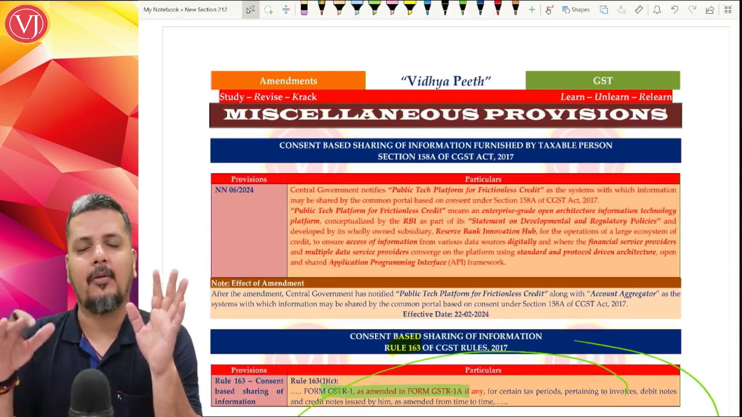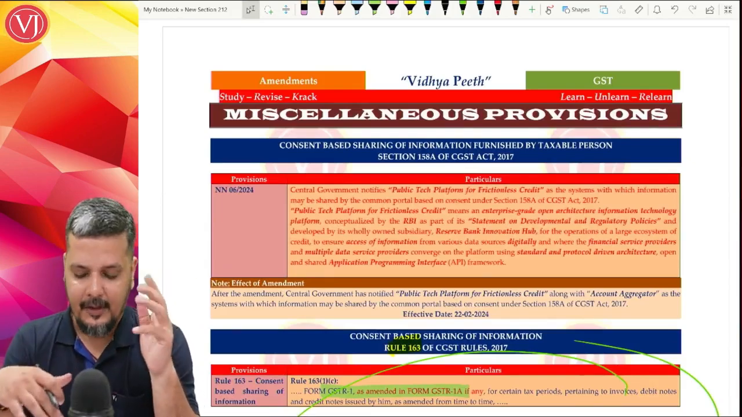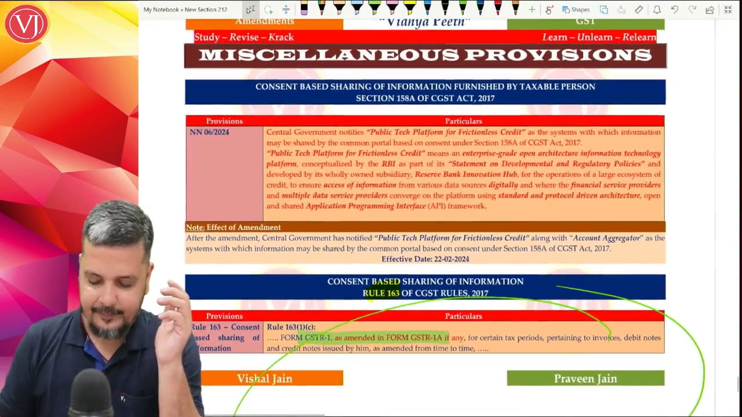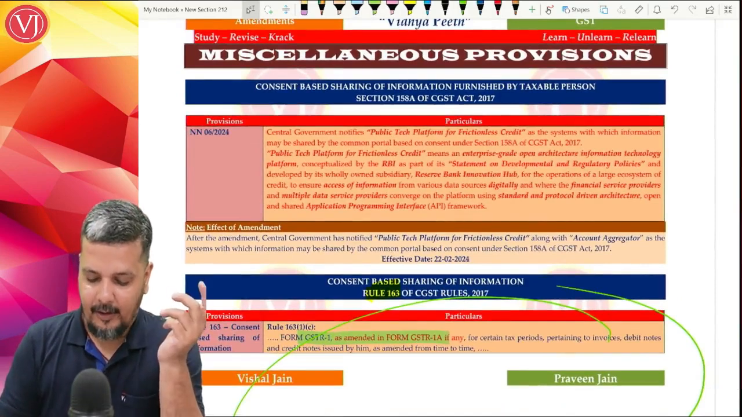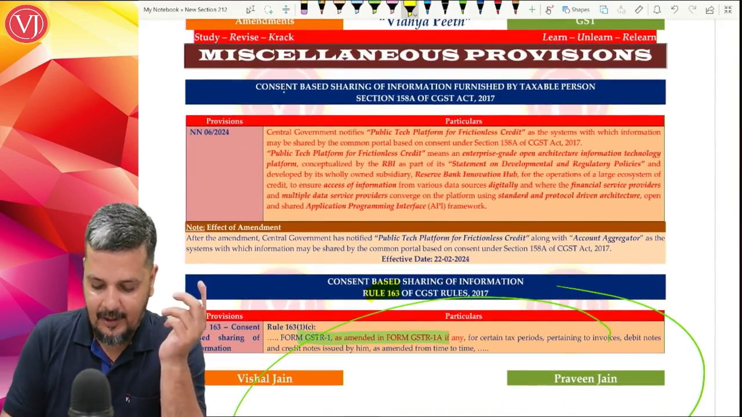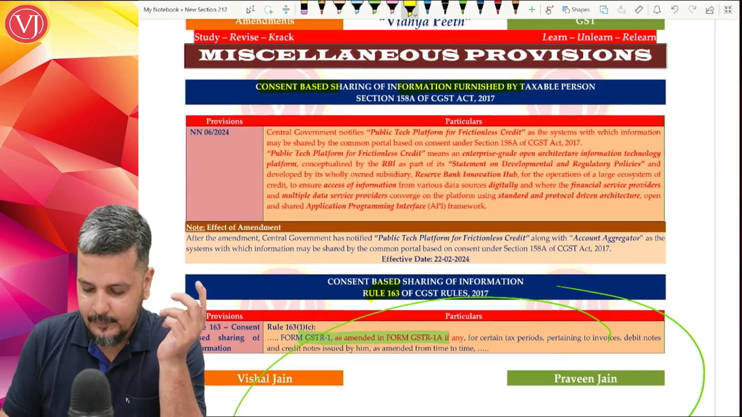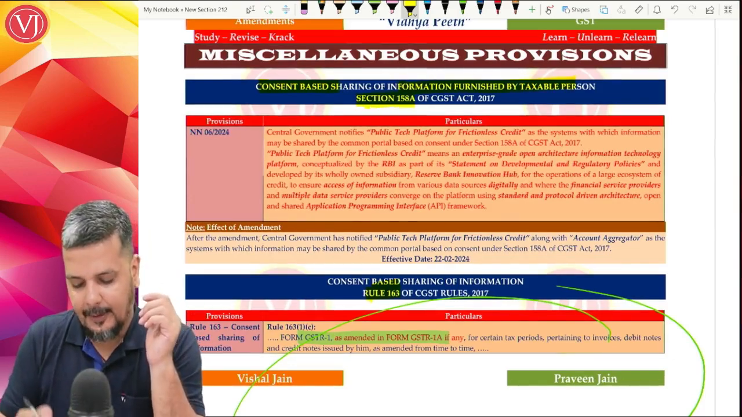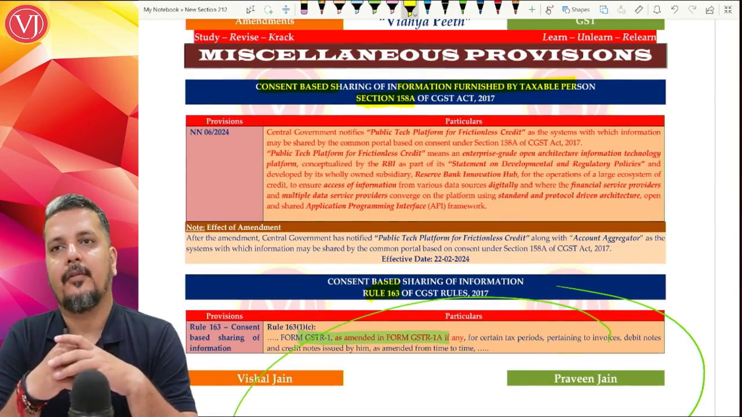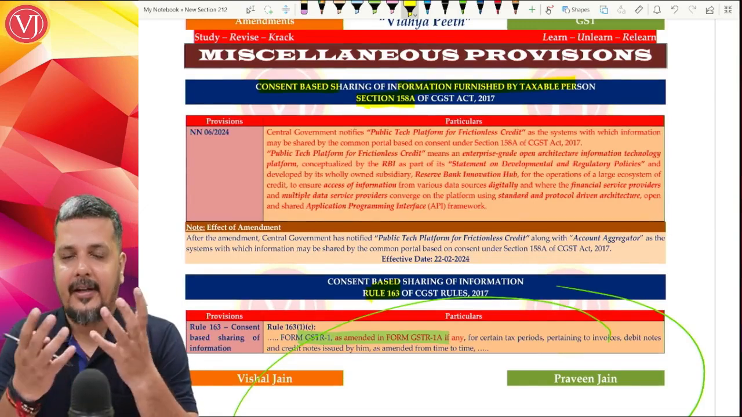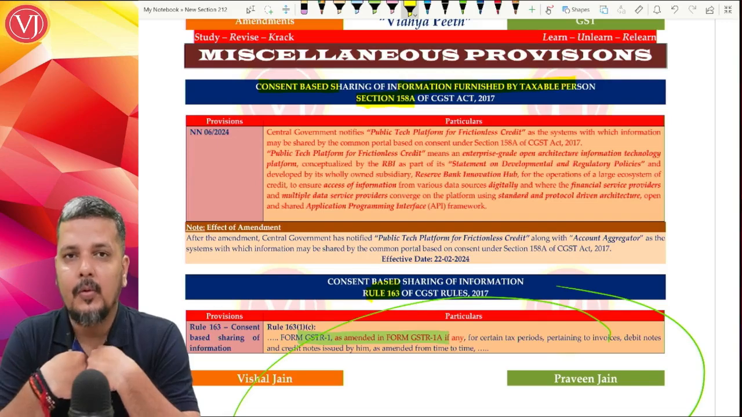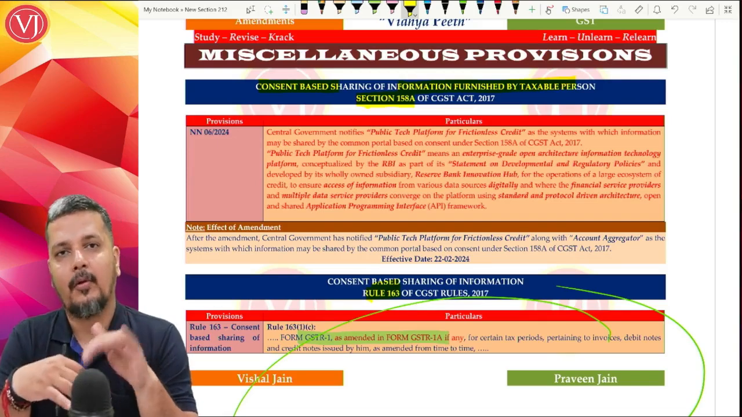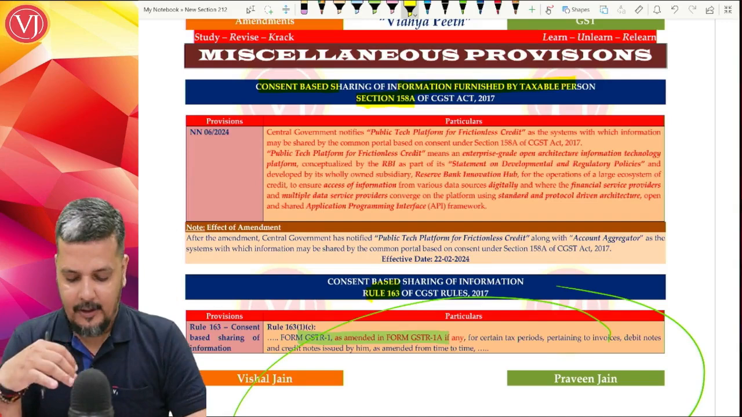So the same thing holds good. So that is not an important amendment. Now what is the other amendment which is there? Rather, you're talking about the same consent based sharing of information which is given by a taxable person. Section 158A. So after getting consent from you, the GST common portal will share information to other people.